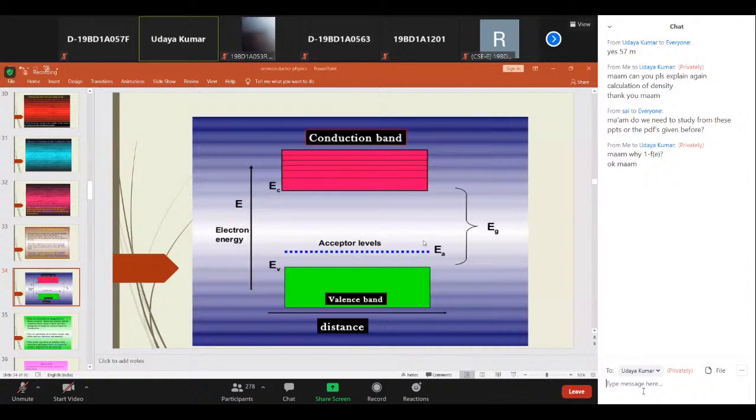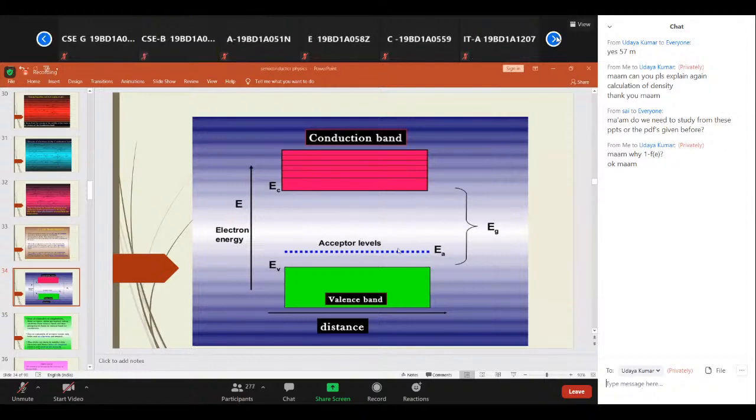It is always between the Fermi level and the valence energy band, at the top of the valence band. As temperature increases, more acceptor atoms are ionized, and they are completely ionized at a particular temperature. With a further increase in temperature, the Fermi level moves towards this acceptor energy level.